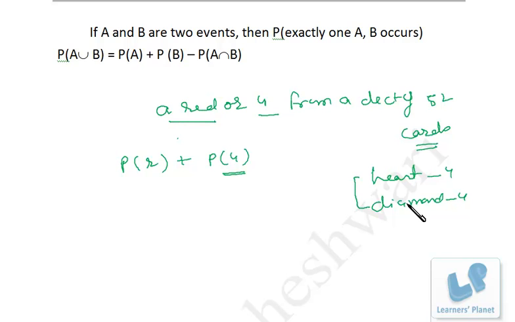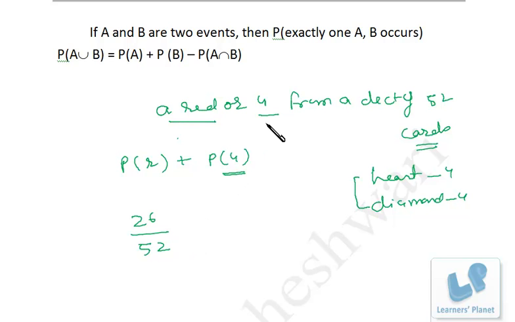So in the case of mutually non-exclusive events, we use this relationship. Now, how do we put the values in this relationship? Though it's not necessary to mug up the formula, it's just a simple concept that you will understand once we finish this problem. So first of all, let's calculate the draw of a red card, right? So in all, there are 26 red cards out of 52 cards from a deck, right?